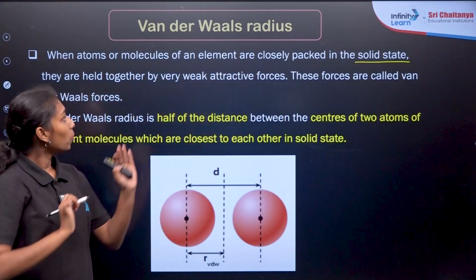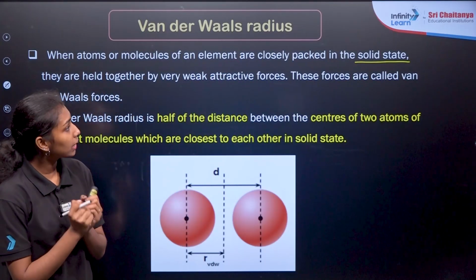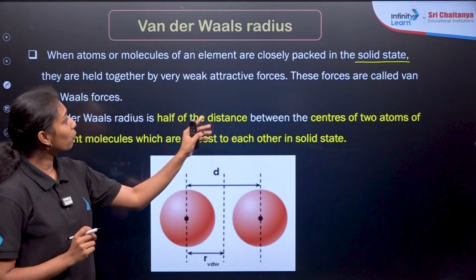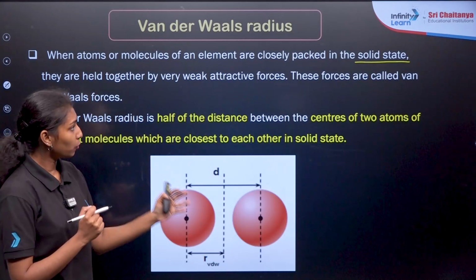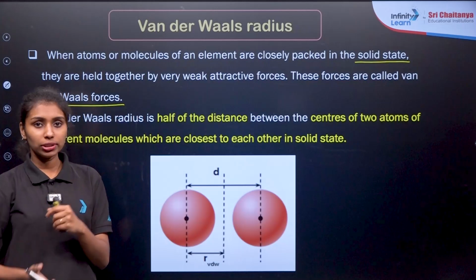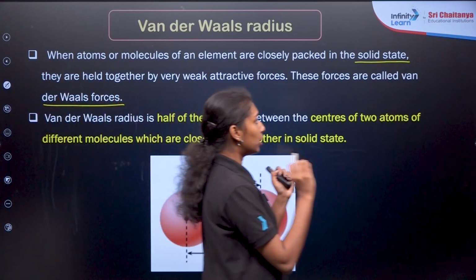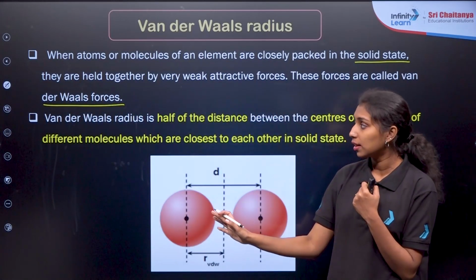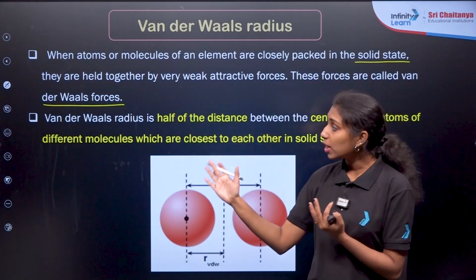When atoms or molecules of an element are closely packed in the solid state, they are held together by weak attractive forces, right? These forces are known as the van der Waals forces. I know that this will be a new term for you, but you need to focus on the van der Waals forces here. So how can we define the van der Waals radius here?